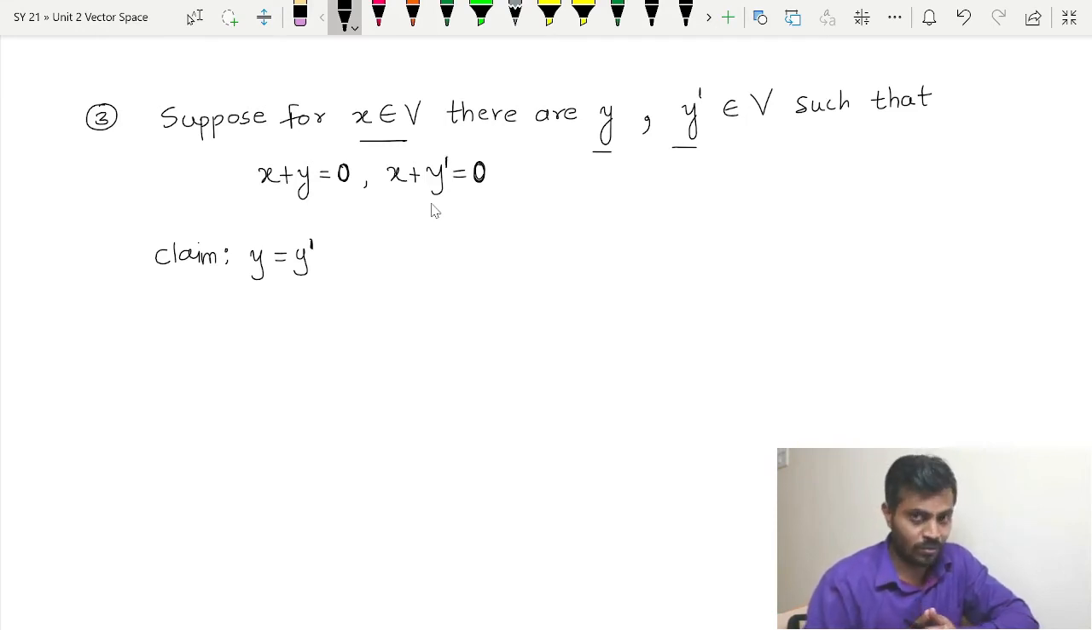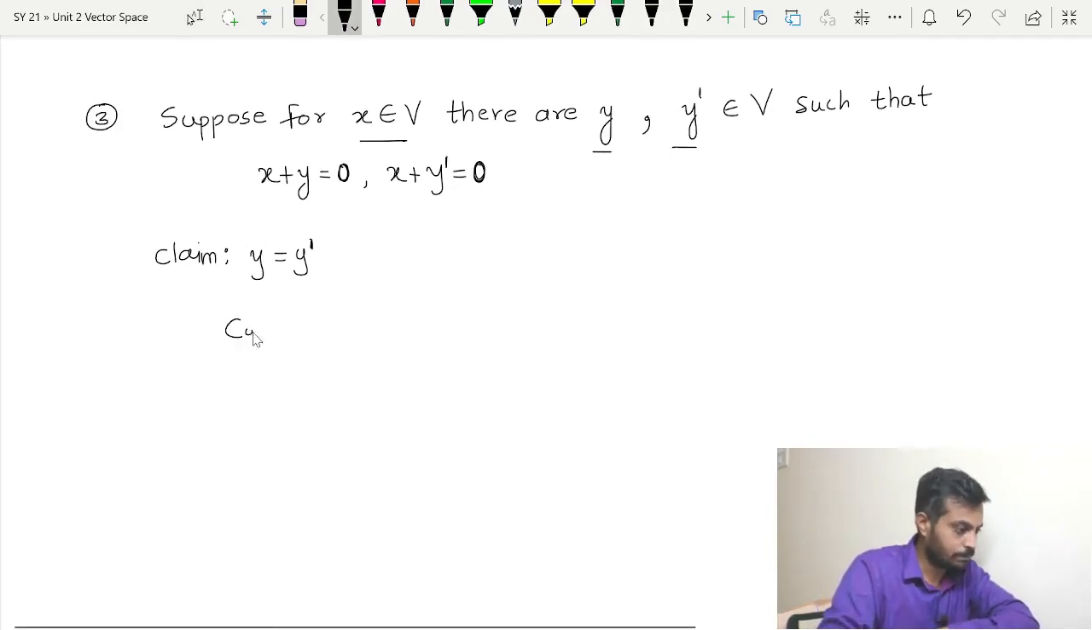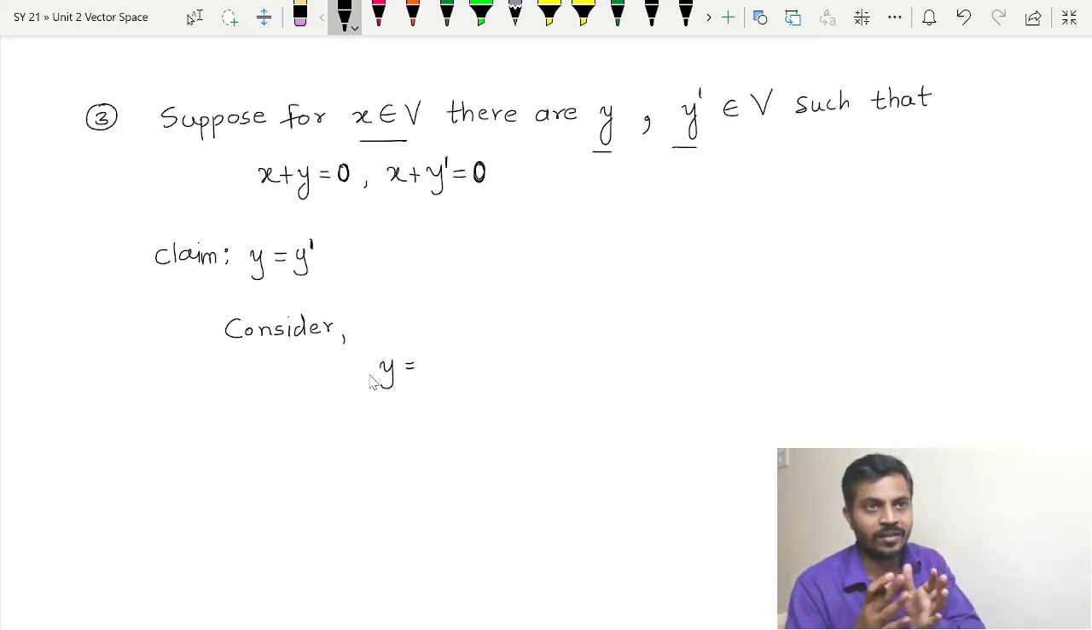So the question is how to proceed. This proof is all about using the right property at the right time. Let us begin. So I will start with the LHS. I will say consider y. Now how can you write y? Can you recall any property? Do you remember P3? What is P3? u plus 0 vector is always equal to u for any u belonging to V.